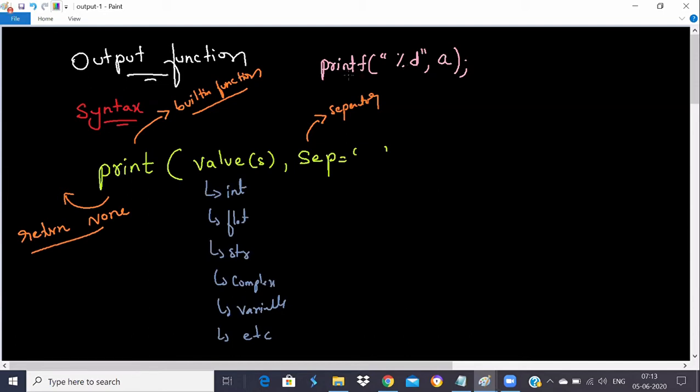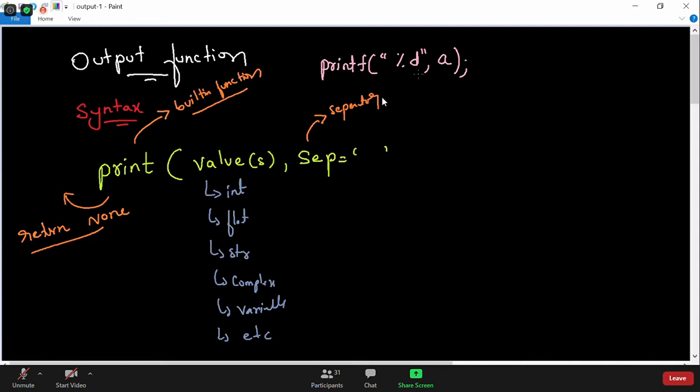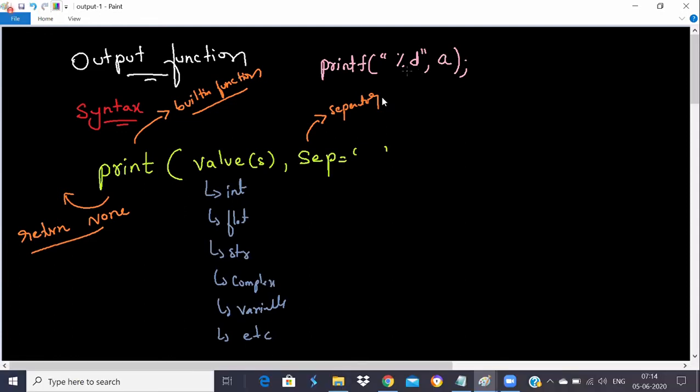But what is the problem with this type of printf or scanf function? You have to mention the format specifier. If you mention the wrong format specifier, then the program will completely go wrong. It will print the wrong output. So C language is totally dependent on the user for input and output. Remember, every programming language faces problems with input and output. They have some bugs or drawbacks when taking input and output.